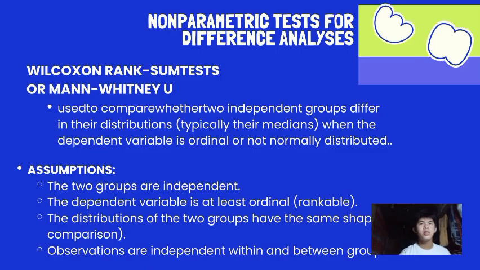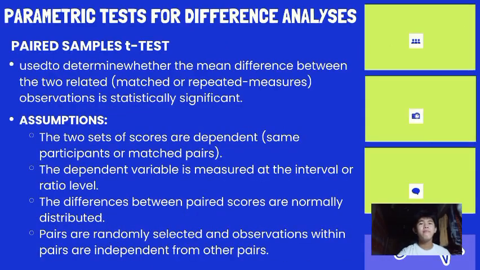Okay. So for parametric tests for difference analysis, we have the paired samples t-test. It is used to determine whether the mean difference between two related, matched, or repeated measures observations is statistically significant.